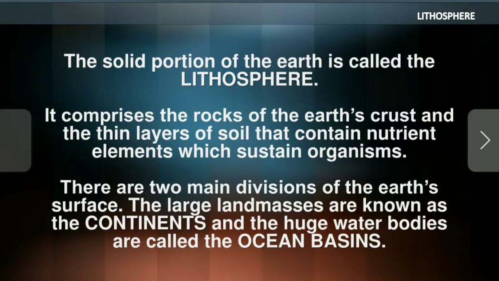The continents contain so many countries. The large landmasses are known as continents, and the major continents of the Earth are seven. One is Asia.